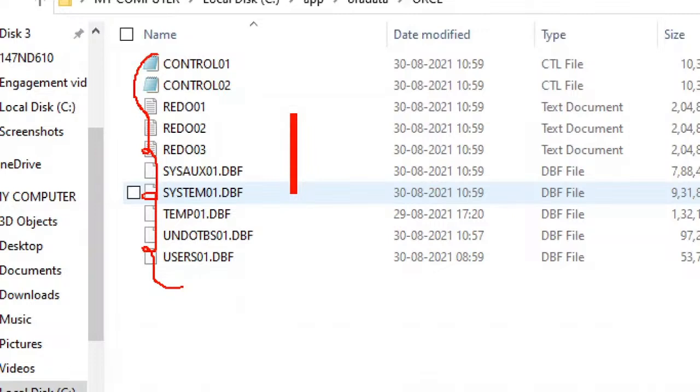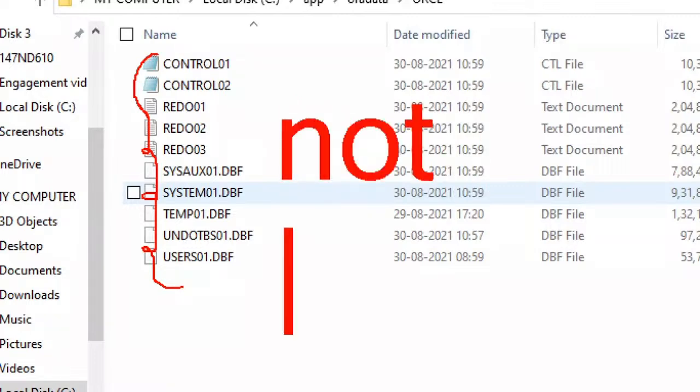I am observing only in this location. But unfortunately, Z is the table I gave. Is that table visible in the operating system or not visible? Very good, not visible.